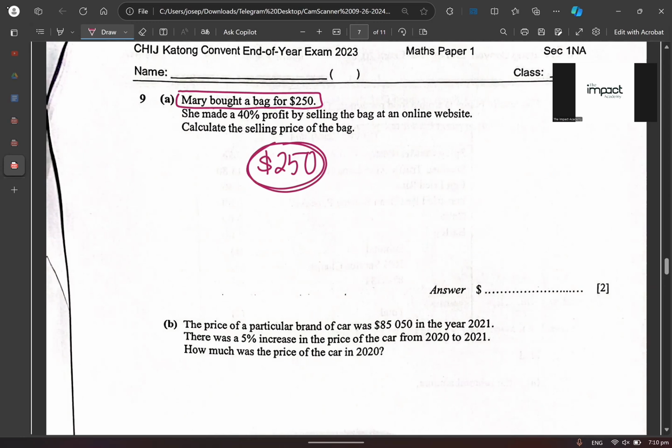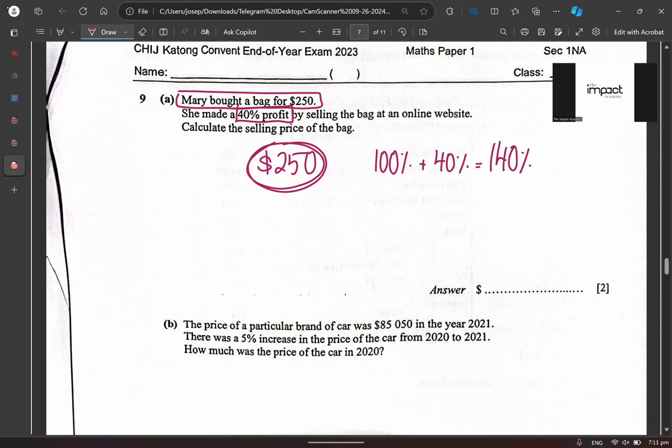And then she made a 40% profit by selling the bag at an online website. So what is the meaning of 40% profit? Sell it 40% more, right? So at first it is 100%, right? Because she sells it at 40% more, therefore over here it is 140%. Do you understand or don't understand?